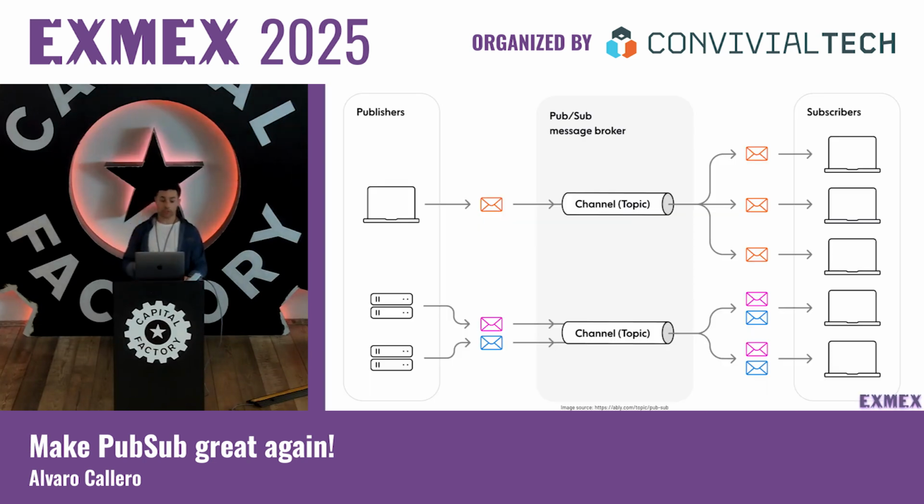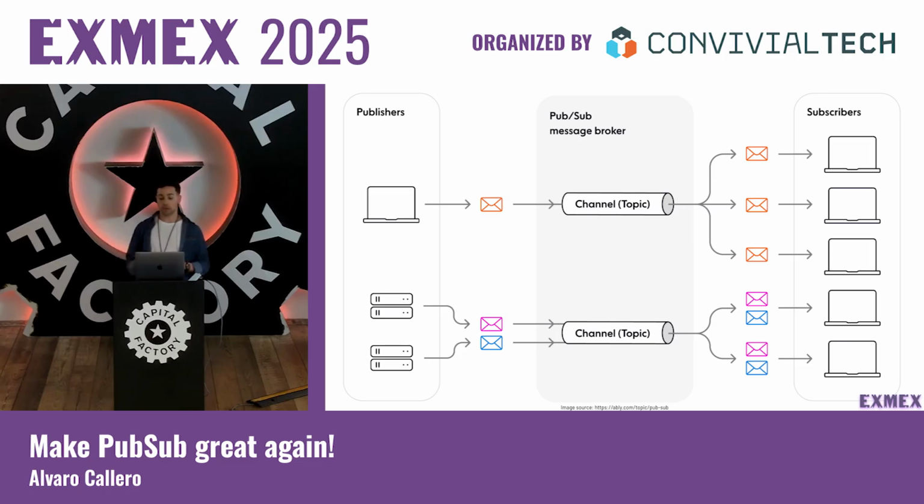This is the PubSub architecture. PubSub provides a framework for exchanging messages between publishers, the entities that create and send the messages, and subscribers, the entities that receive and consume the messages. The publishers don't send the messages directly to the subscriber.